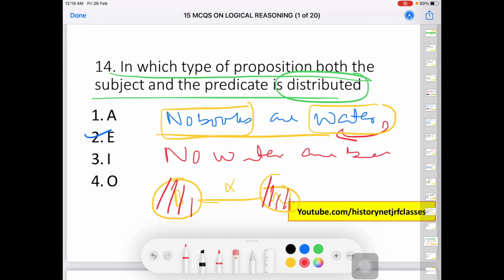So under this, subject and predicate are distributed completely. As I have told you, under distribution we always take the whole. Here the whole class of books and the whole class of water are not related to each other, so it comes under E type proposition. I have explained all these things in detail in the previous video, so please go and check them, then attempt these MCQs and also take part in the quiz. The link is active till 15th March.